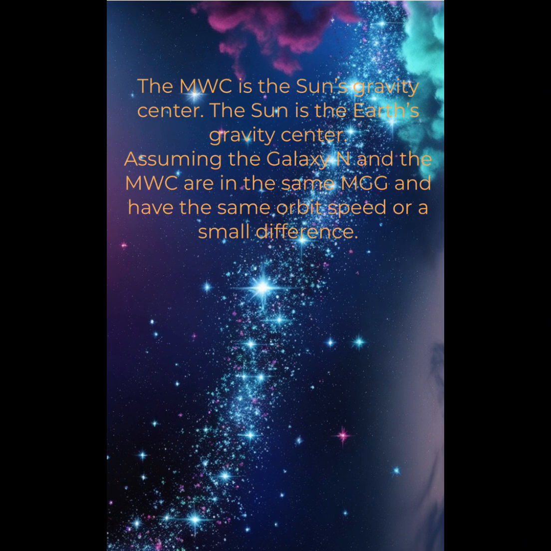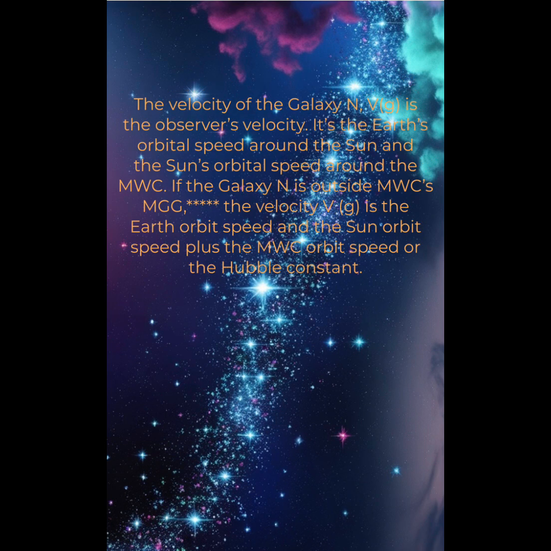The MWC is the Sun's gravity center. The Sun is the Earth's gravity center. Assuming galaxy N and the MWC are in the same MGG and have the same orbit speed or a small difference, the velocity of galaxy N, Vg, is the observer's velocity. It's the Earth's orbital speed around the Sun and the Sun's orbital speed around the MWC.